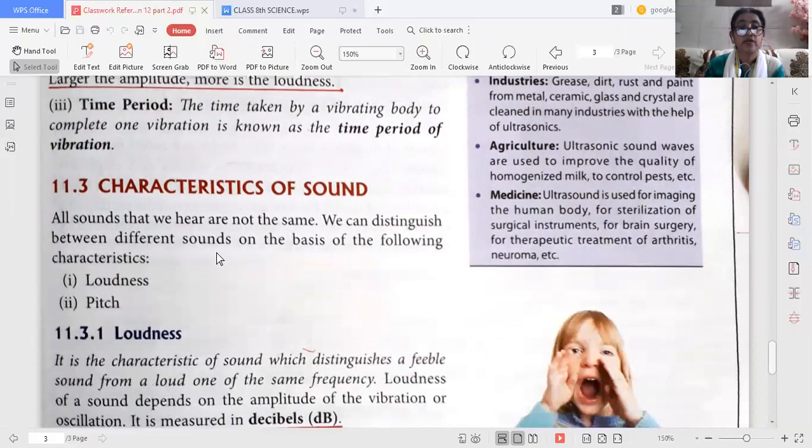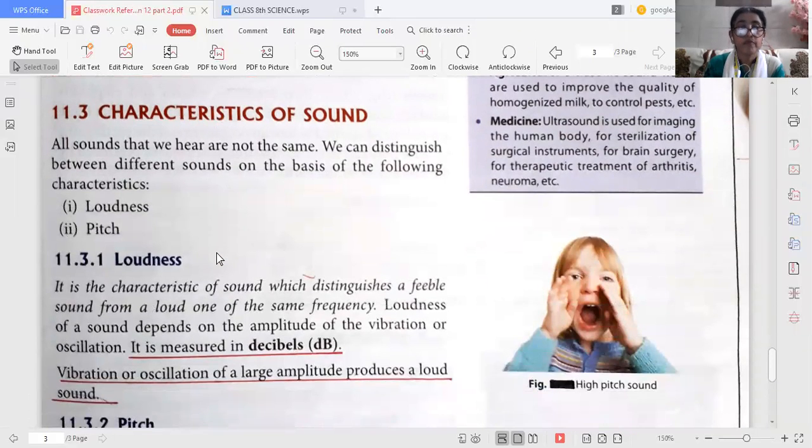Now comes the characteristics of sound. All sounds that we hear, we all know they are not the same. We can easily distinguish different types of sounds. On the basis of their characteristics, loudness and pitch are the characteristics of sound through which we can hear different types of sounds.